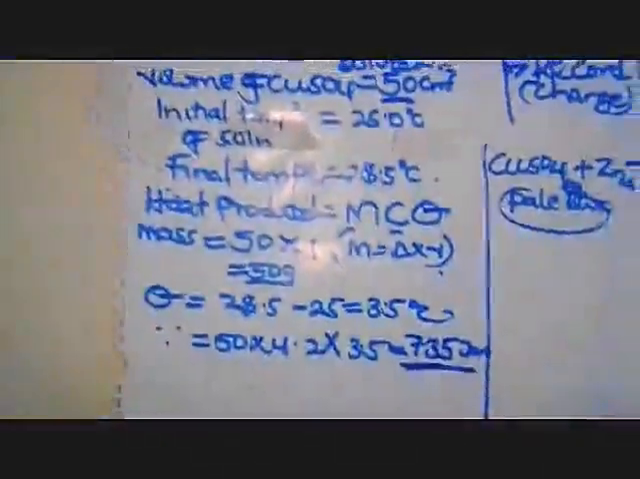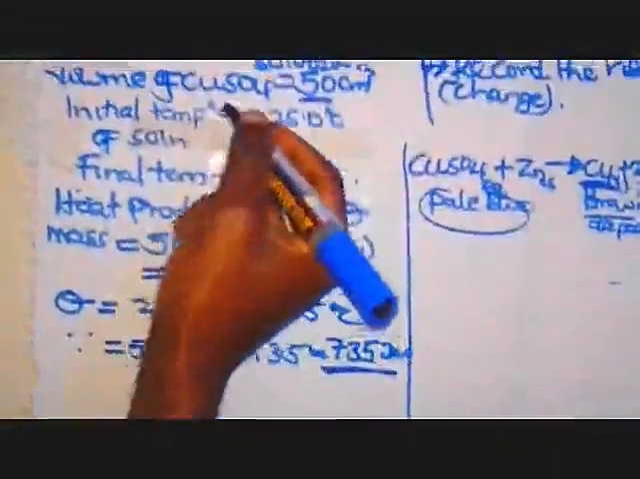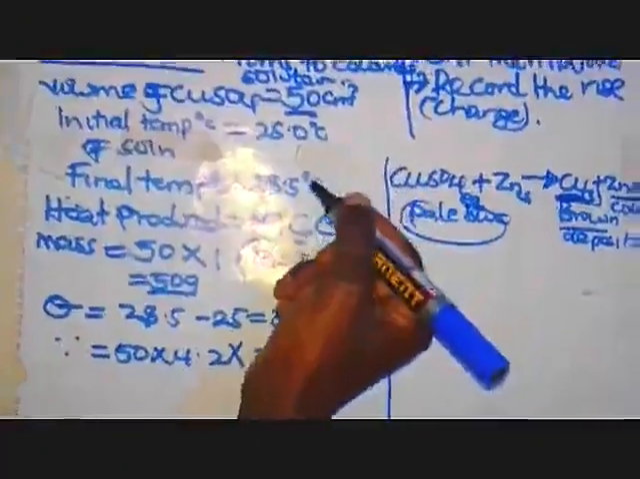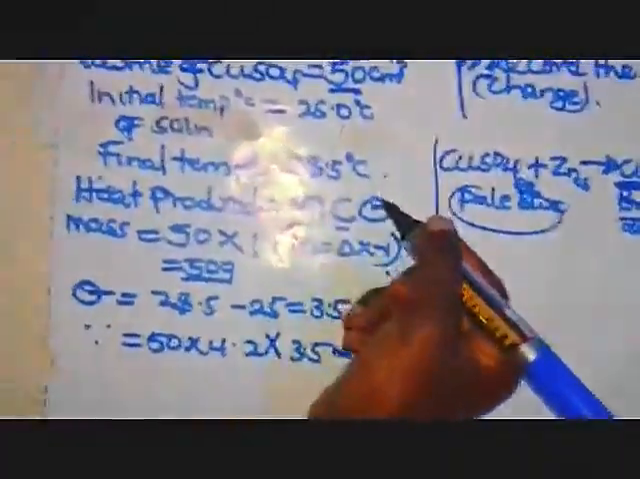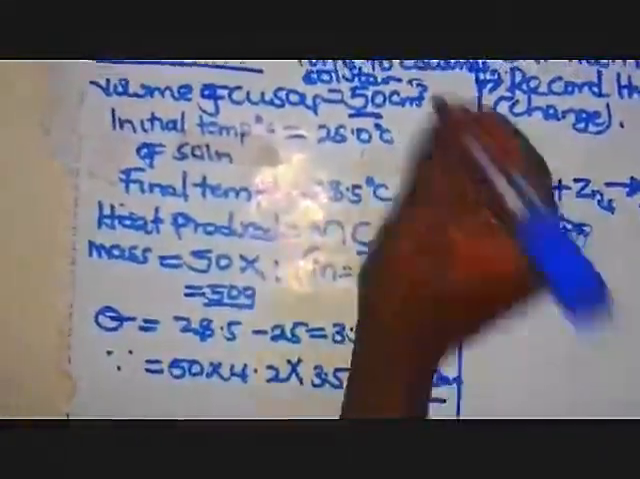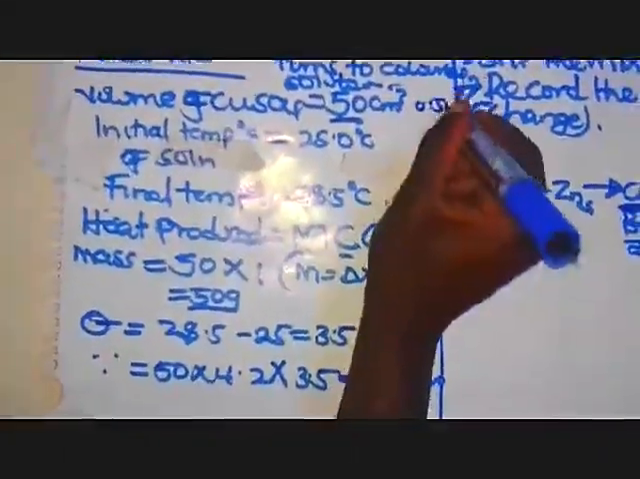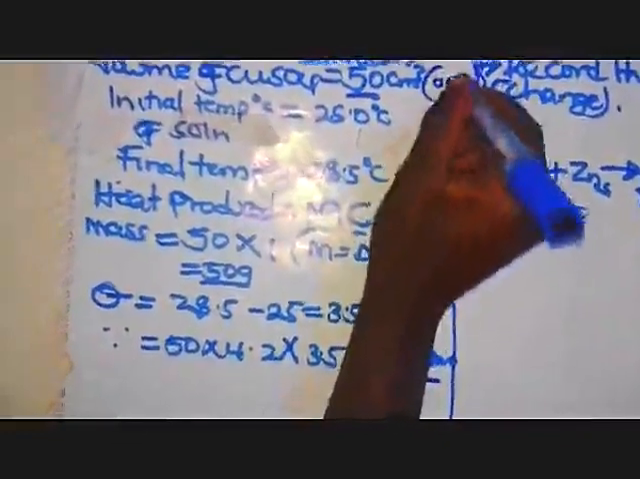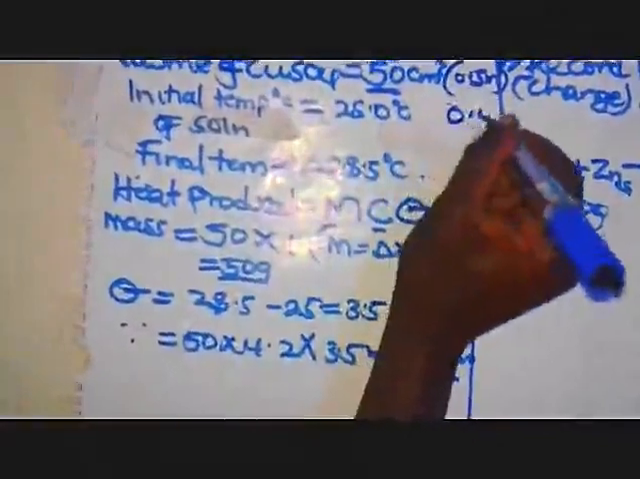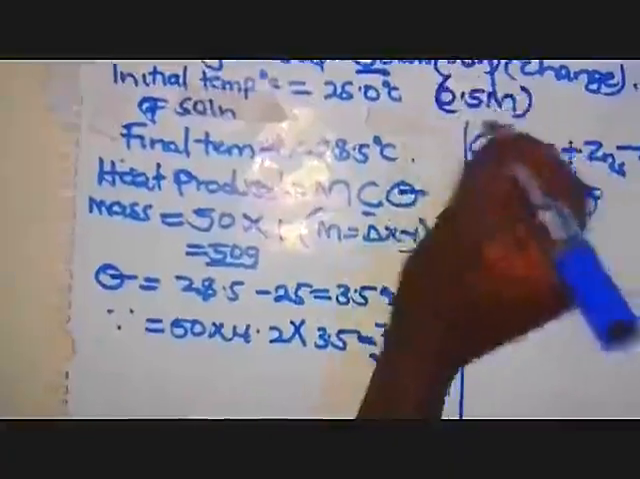How are we going to find them? That is by going back to our copper 2 sulfate. What was the molarity of copper 2 sulfate? Here we have to specify the molarity of copper 2 sulfate. We are going to assume that maybe it was 0.5 molar. Let me make it clear, assuming 0.5 molar, the copper 2 sulfate which we used.